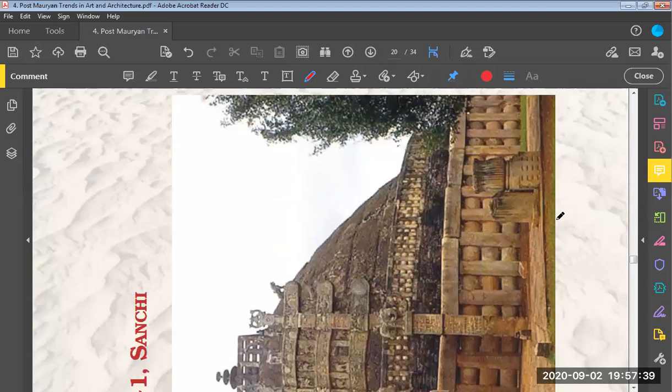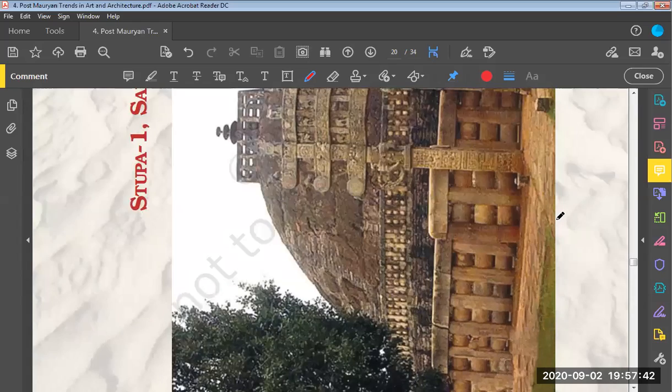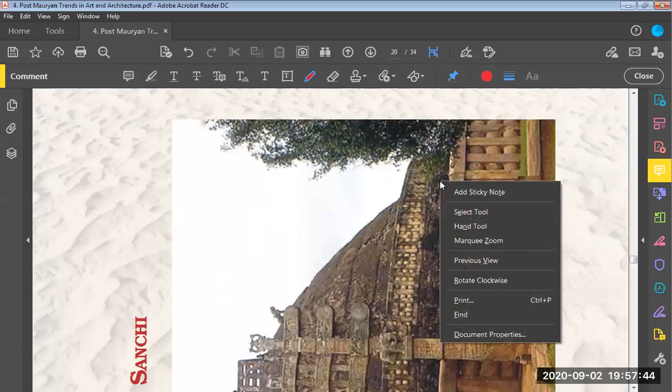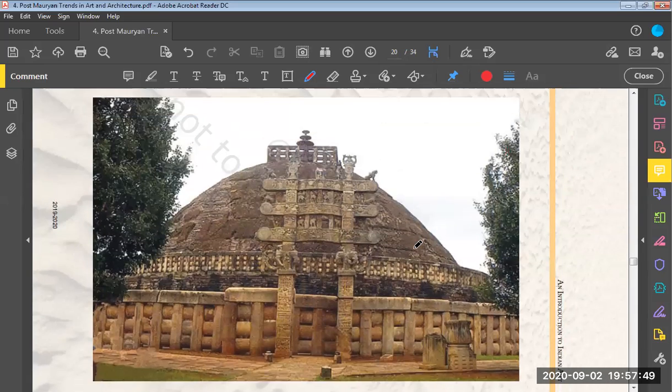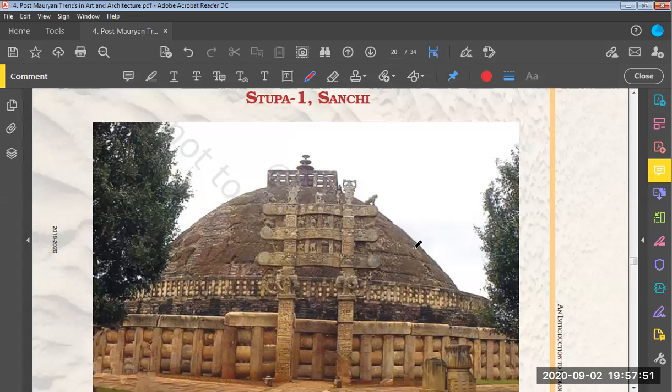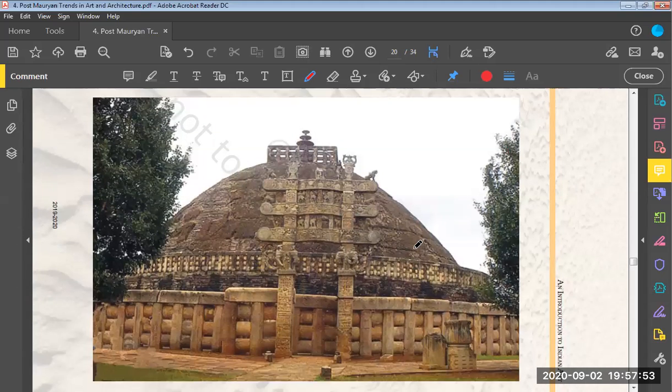Now we are going to discuss some other images. I have just rotated this screen. Here is stupa number 1 at Sanchi. This hemispherical shape is known as anda. On top of the anda there is a chariot kind of thing known as harmika. On top of the harmika we can see the kalasha.